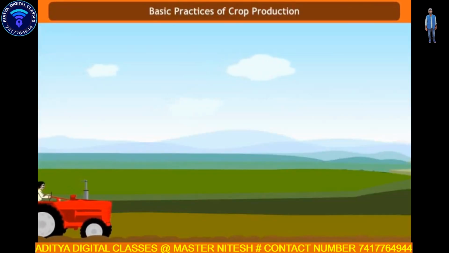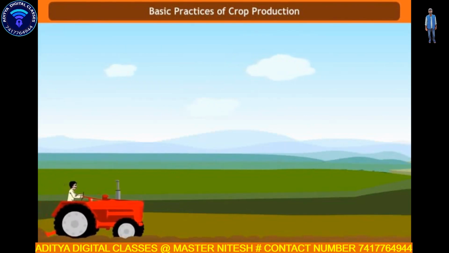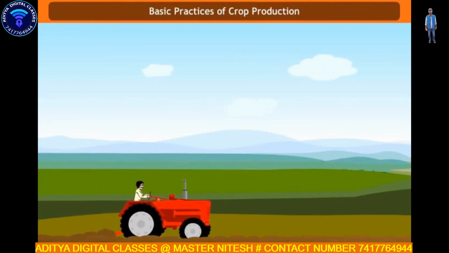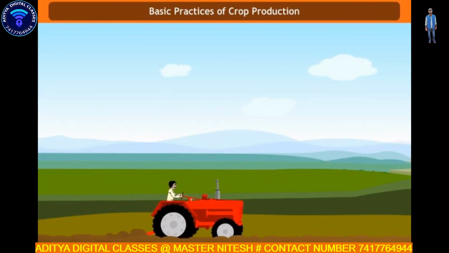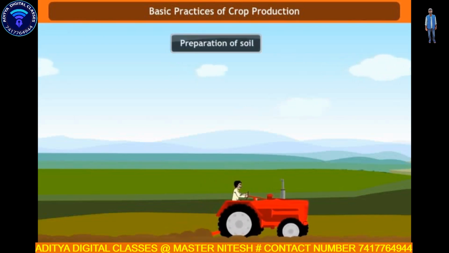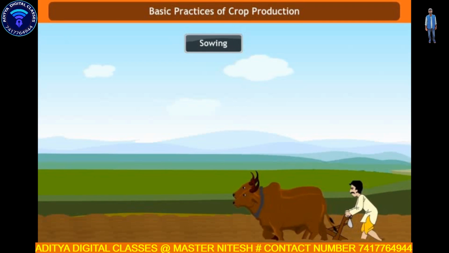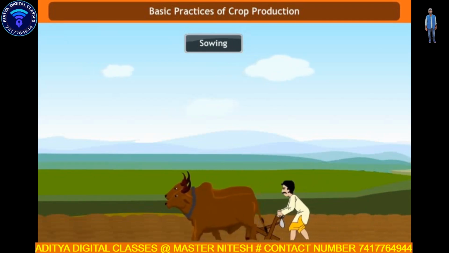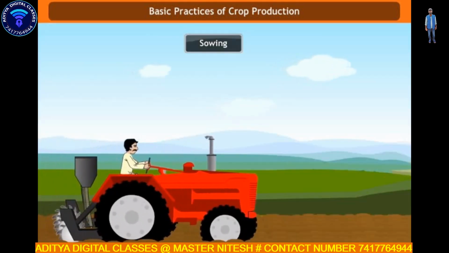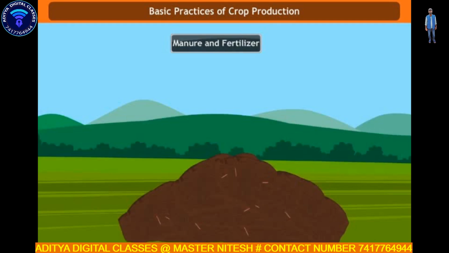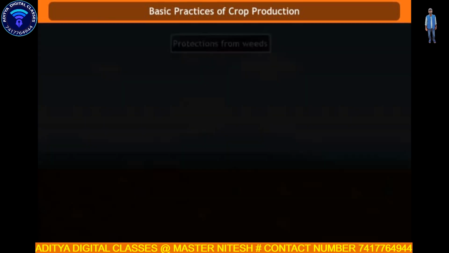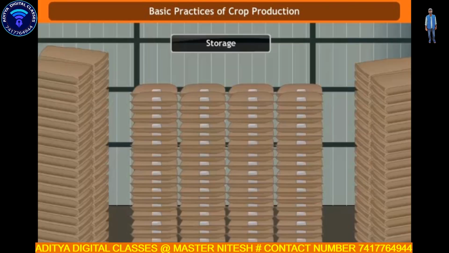Basic practices of crop production. Crop production involves a number of activities. These activities, which a farmer performs to cultivate a crop, are referred to as agricultural practices. These are preparation of soil, sowing. Healthy seeds of good quality and good variety should be selected for sowing. There are different tools used for sowing. Manure and fertilizers. Irrigation. Protection from weeds. Harvesting. Storage.